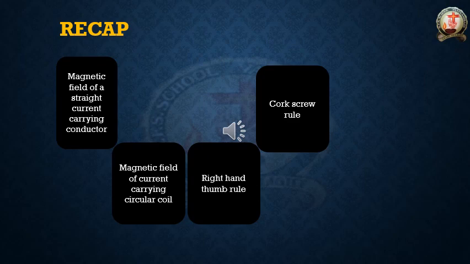What is the difference between the right hand thumb rule and Maxwell's right hand corkscrew rule? In right hand thumb rule, we have to know the direction of current, then only we can find the direction of magnetic field. But in corkscrew rule, we don't need to know the direction of the current in advance. So this is the explanation about our total today's class.